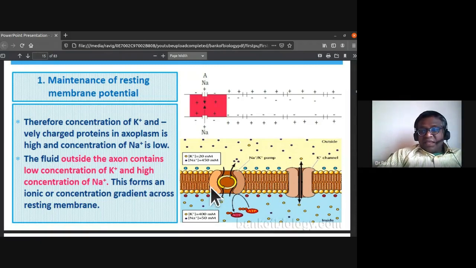So you can see the concentration of potassium ion and sodium ion within the axoplasm.